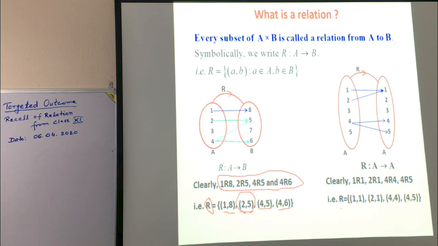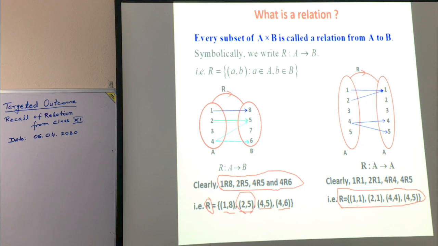Because R is a subset of A cross A. Each element of R, there are 4 elements, each element of R is an element of A cross A. That's why R is a relation on A.